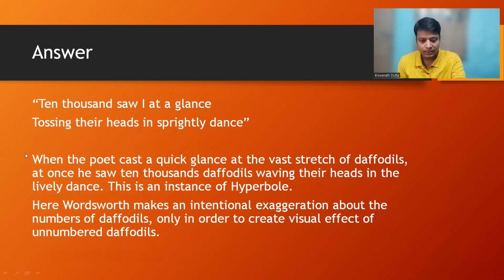Here, Wordsworth, the last paragraph here, as a conclusion, will give you extra credit. Here, Wordsworth makes an intentional exaggeration about the number of daffodils, only in order to create visual effect of unnumbered daffodils. Visual effect of unnumbered daffodils. Here I am going to highlight it once again. These two things are important here. Unnumbered daffodils and visual effect. Just go with it.